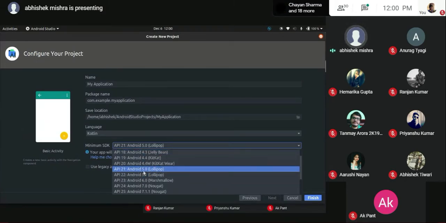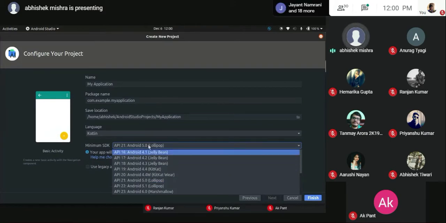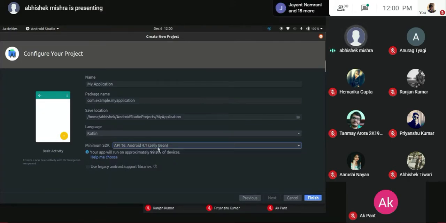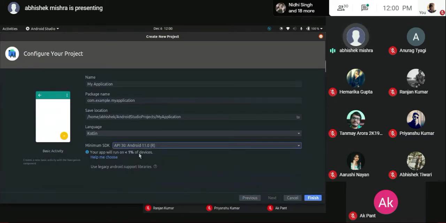You want your application to run on which Android level minimum. Like I've created a project that will run on 5.0 minimum. And if I use it on an Android device of 4.3, the application won't open. And the lower you go, the higher the percentage of compatibility that you have. The reason we need to set this API level is that some methods, designs, or functionalities that we use in our Android application depend on API level a lot. Like you don't have that support in Jelly Bean, but you have it in Lollipop. So that is the reason why you need to set that. And the higher you go, the less compatibility that you have.